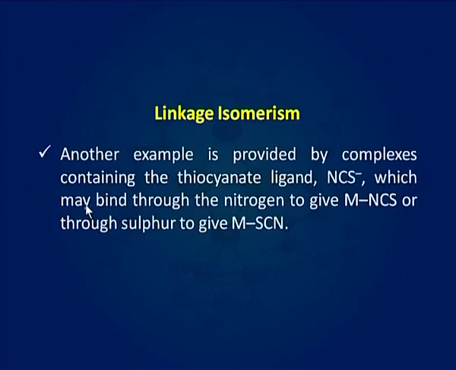Another example is provided by complexes containing the thiocyanate ligand NCS-, which may bind through the nitrogen to give M-NCS or through sulfur to give M-SCN. When it is attached through sulfur, it is named as thiocyanato, and when it is attached through nitrogen, it is named as isothiocyanato.